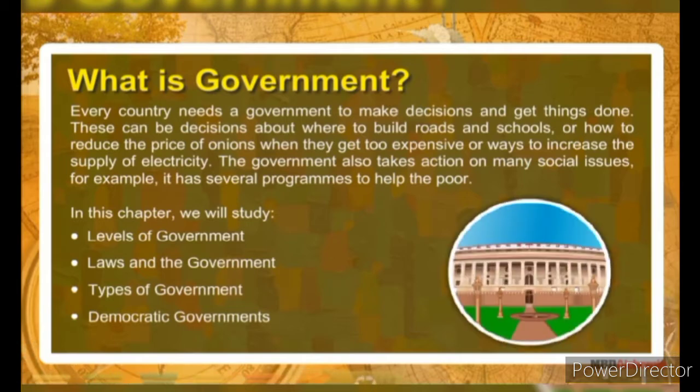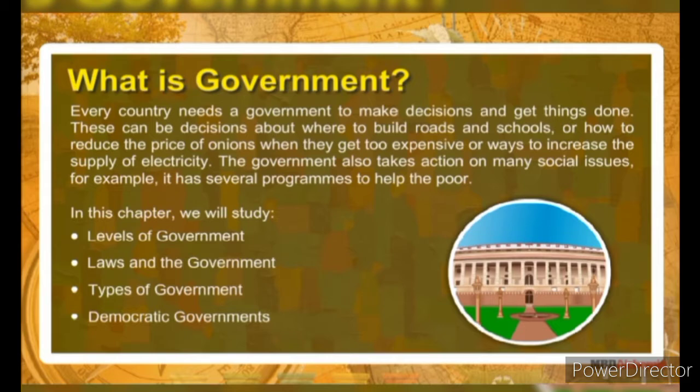Every country needs a government to make decisions and get things done. These can be decisions about where to build roads and schools, or how to reduce the price of onions when they get too expensive, or ways to increase the supply of electricity. The government also takes action on many social issues. For example, it has several programs to help the poor.